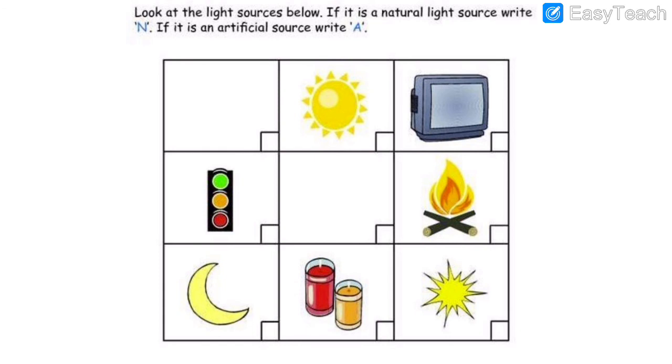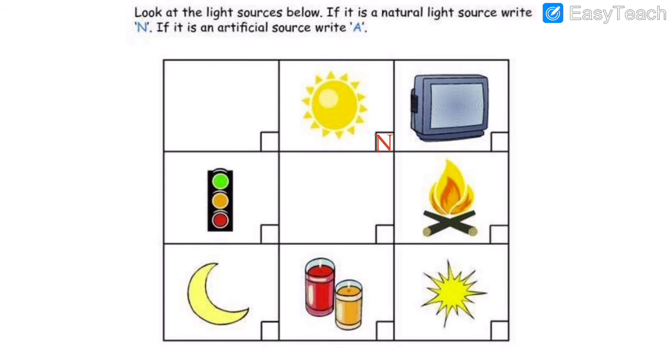We have to see the images one by one and write the answer. N for natural, A for artificial. Artificial means man-made. See the first one. The sun. Is it natural or artificial? It is natural. We get light from the sun naturally. So for that we write N. It is a natural source of light.